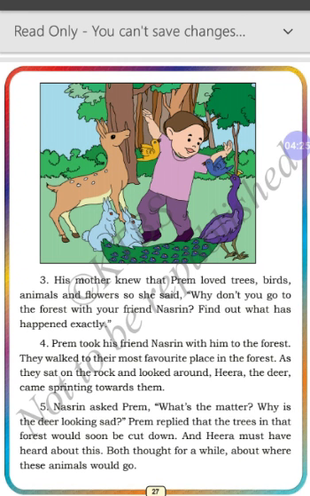"Why don't you go to the forest with your friend Nazreen? Better you go to the forest with your friend Nazreen." What's the name of the friend? It's Nazreen. Go and find out what has happened exactly. So, first of all, you should go to the forest with your friend and find out what's the reason for cutting down the trees and really whether the trees will be cut down or not.